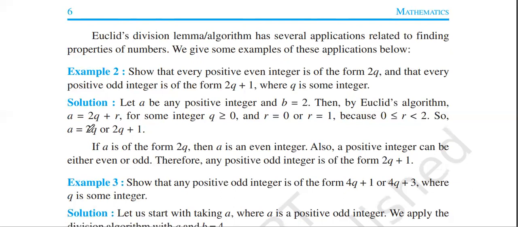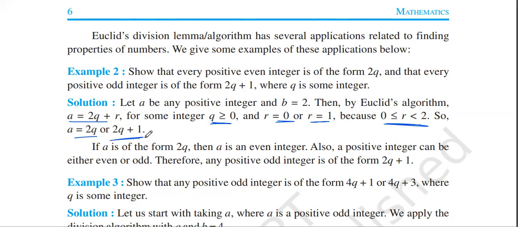So we know over here a is equal to bq plus r. So b is 2 over here, 2q plus r. And q, we know, is greater than or equal to 0. And r is exactly equal to 0 or 1, because r lies in the range between 0 and 2. So a is equal to 2q or 2q plus 1.